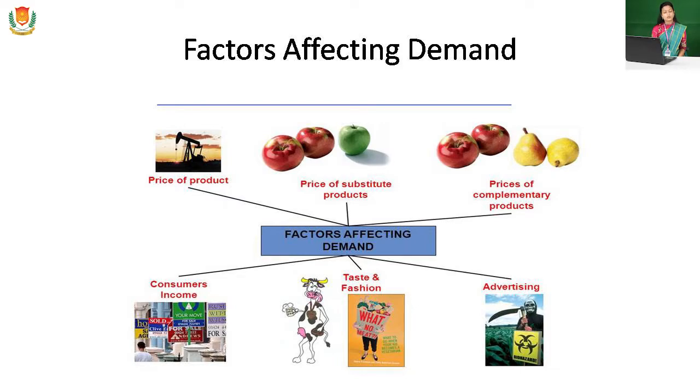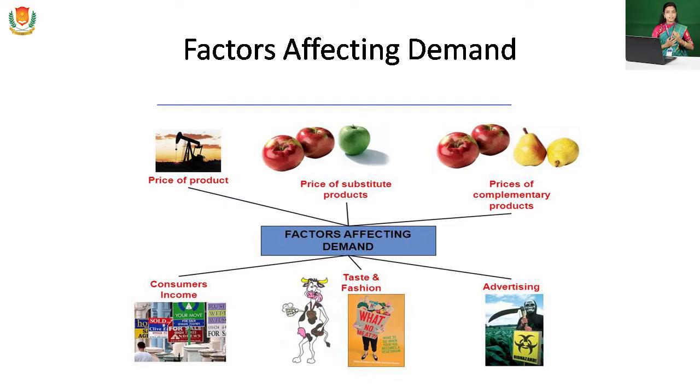Next one is consumers' income. It also affects the demand. How can income affect the demand? If the income increases, the demand for commodities will increase. If you have more money and more purchasing power, you can purchase more goods and commodities, so the demand will increase. These are the factors that affect the demand.